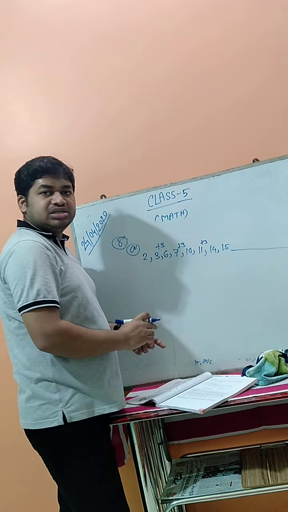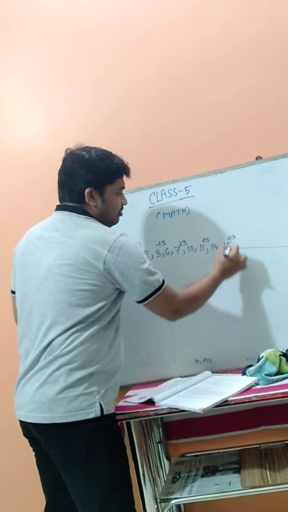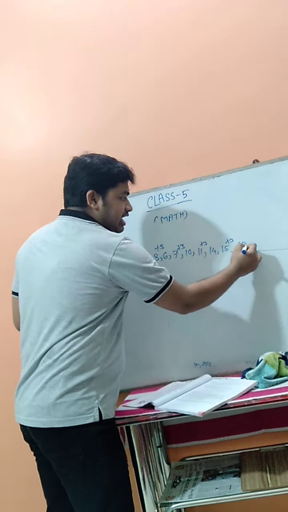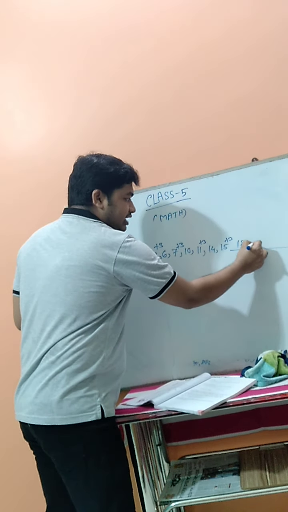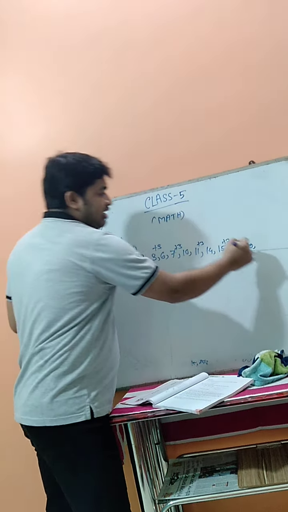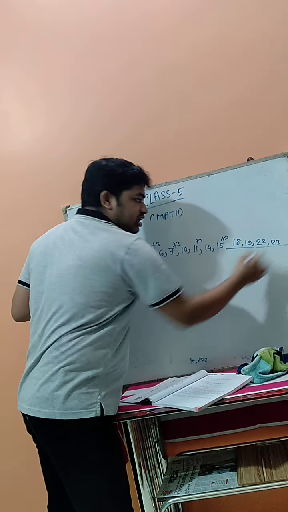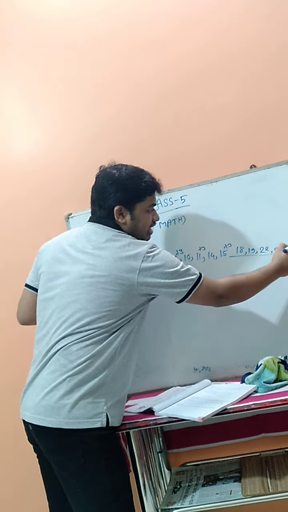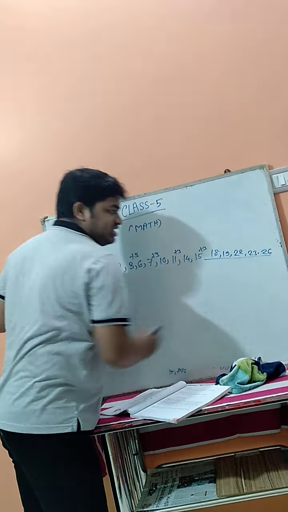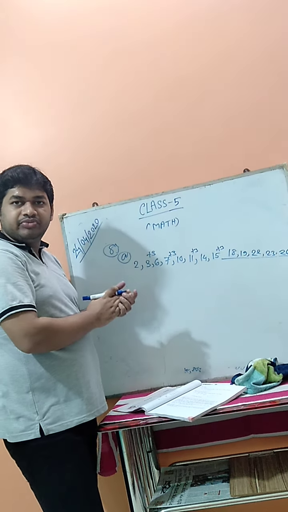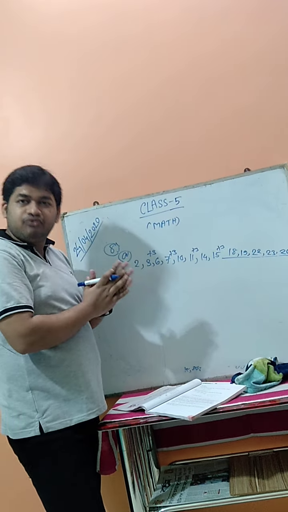Now 14, 15 are two consecutive numbers, so you add 3, and it becomes 18. Now 18 and 19 are two consecutive numbers. Now 19 plus 3 is 22, and 23 is two consecutive number. Again 23 plus 3 becomes 26. So by this way it keeps going on. This is the process to be followed.